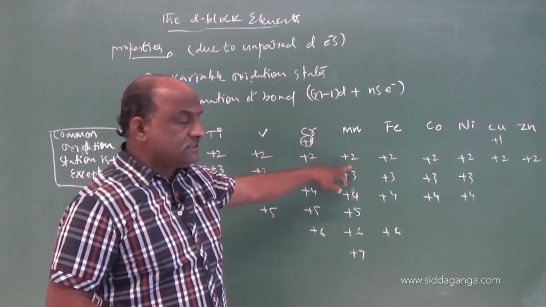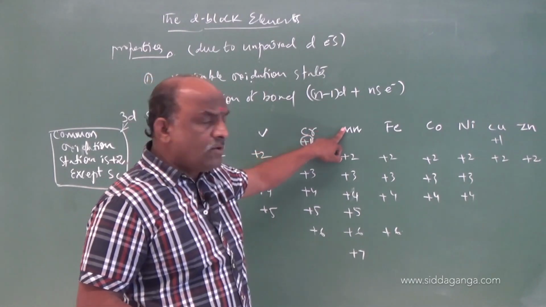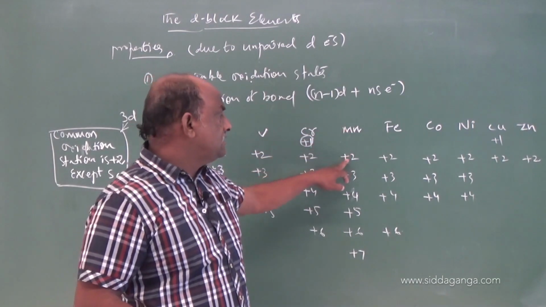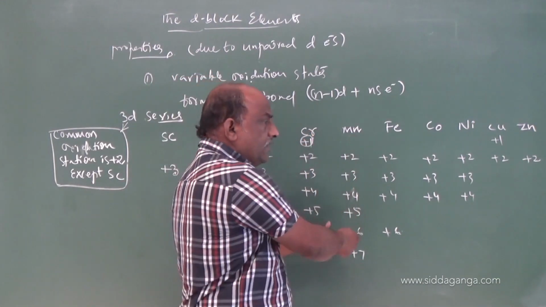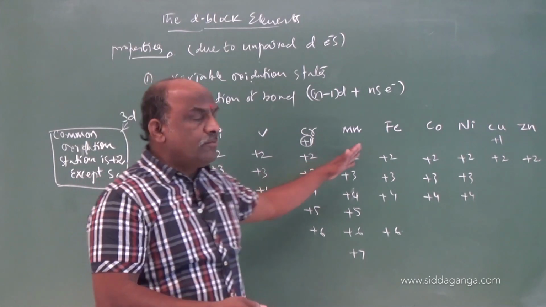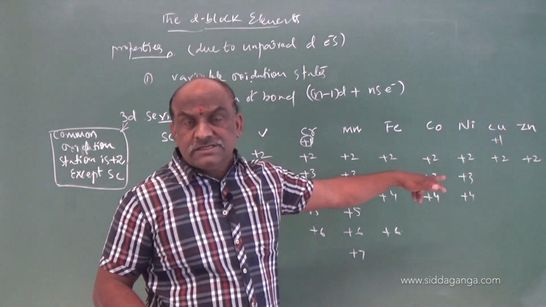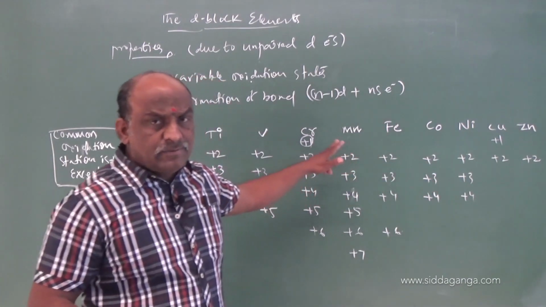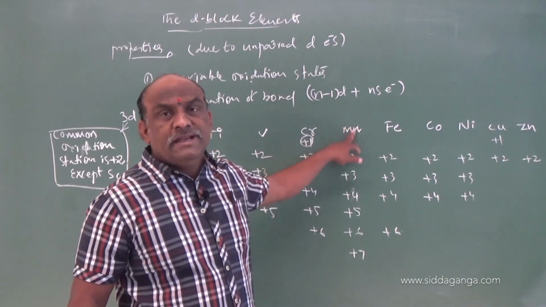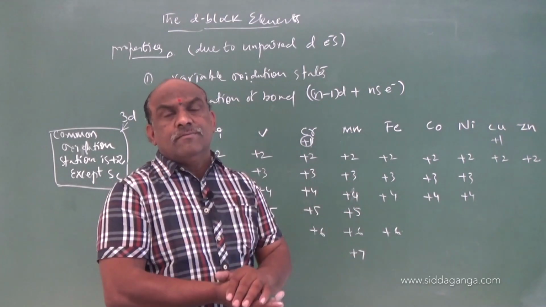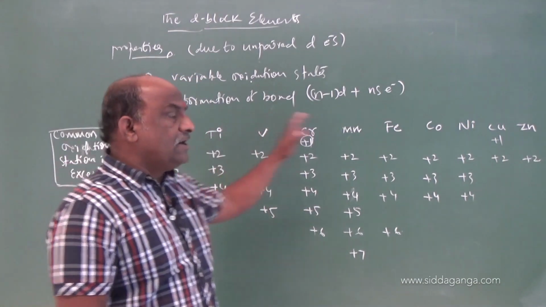The maximum number of oxidation states is exhibited by one element, manganese, that is +2 to +7. In the middle of the series the oxidation number increases up to a maximum, then it decreases. So, the common oxidation state is +2, and the maximum is shown by manganese. Where is manganese in the series? In the middle. And minimum oxidation numbers are exhibited by the left and right of the series.